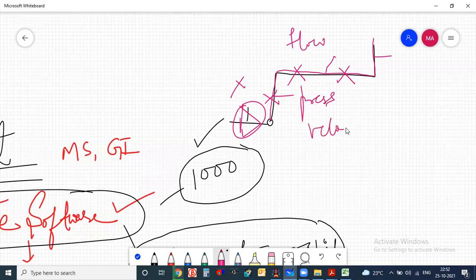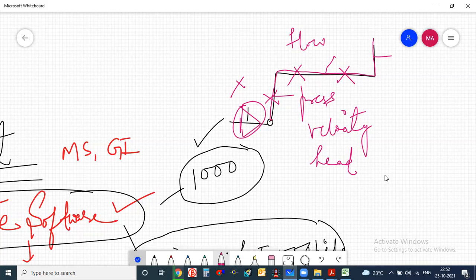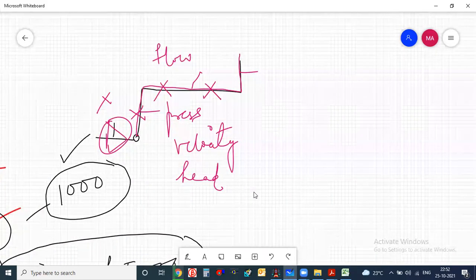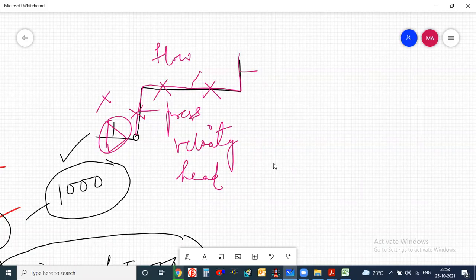Flow, pressure and velocity. The head of the pump will also be calculated. Head, yes, head also will be calculated. Head, flow, pressure, velocity, all four things will be calculated. The header calculation is the losses, the pressure loss inside the pipes, elbows, whatever. It will calculate everything of the pipe. Once you define the pipe sections and the nodes, it will calculate everything. Whatever elbows, whatever tees, whatever fittings you are giving, it will calculate according to that fitting. You don't need to bother about those things.